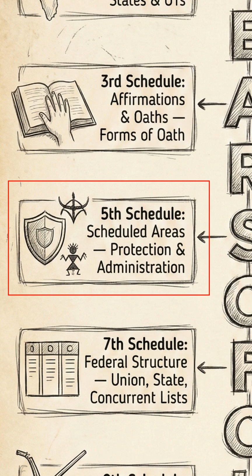This schedule is designed to protect the interests of tribal communities in central India. It contains special provisions for the administration and control of scheduled areas and scheduled tribes in various states, excluding the 4 northeastern states covered in the next schedule. The governor has special powers regarding these areas.